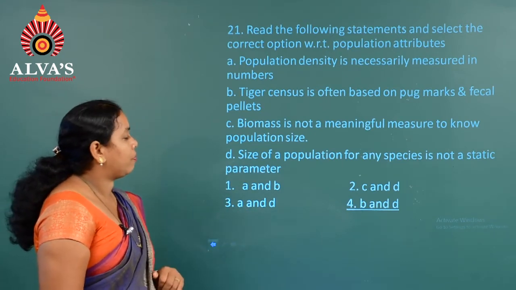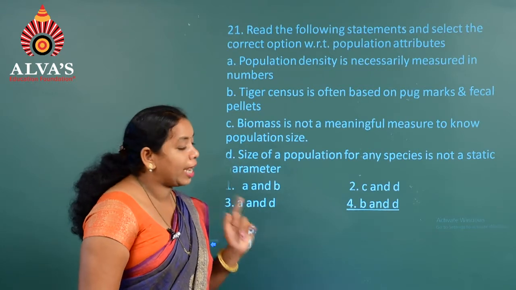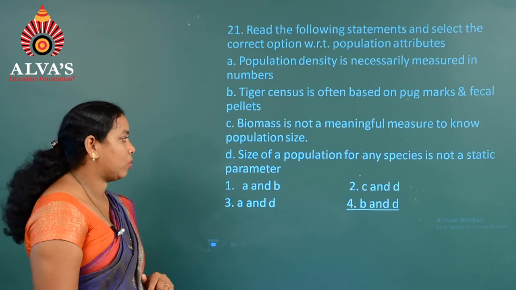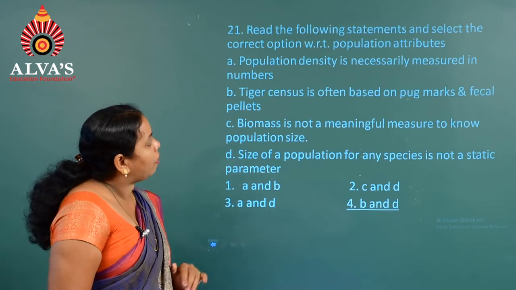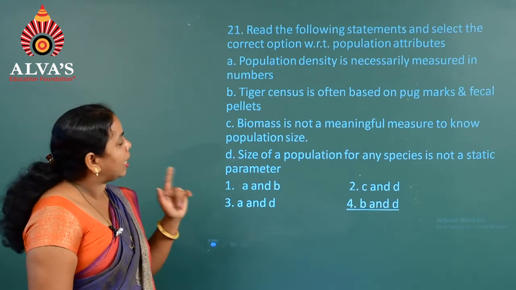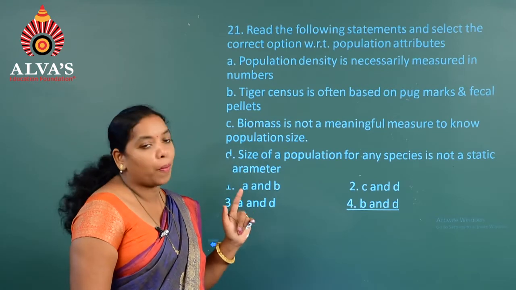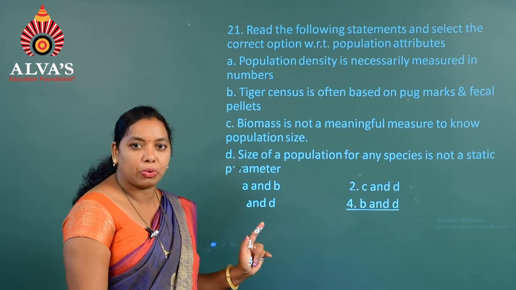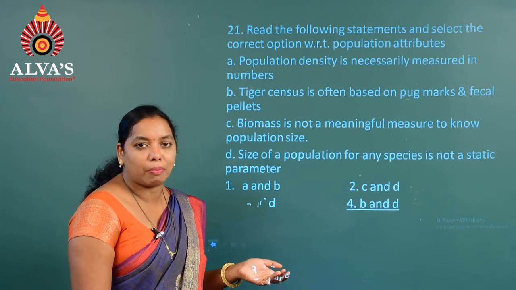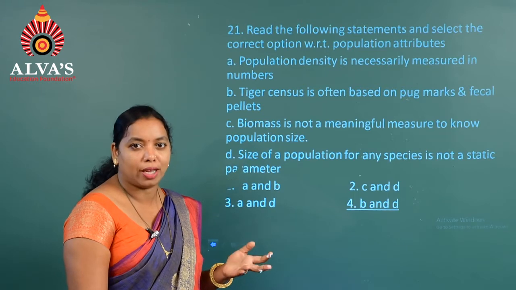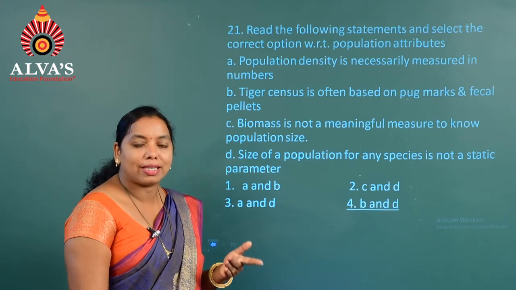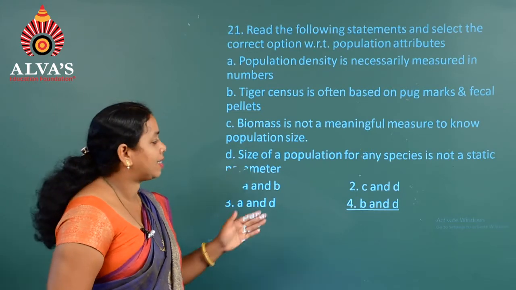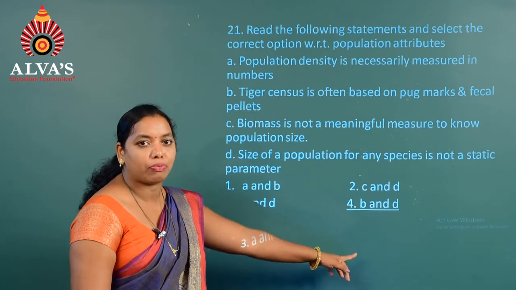You have to identify the correct option with respect to population attributes. Population attributes are, for example, natality, mortality, age pyramid as well as sex ratio. Hence we cannot include option C also. Hence the answer is B and D, that is the fourth option.